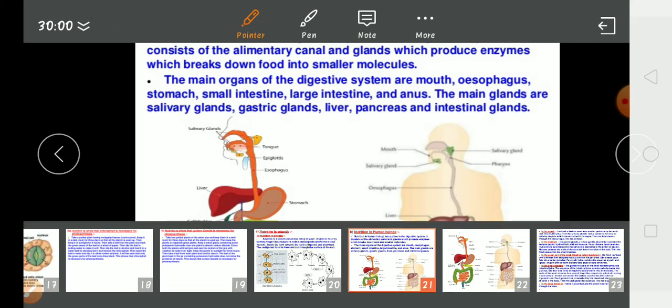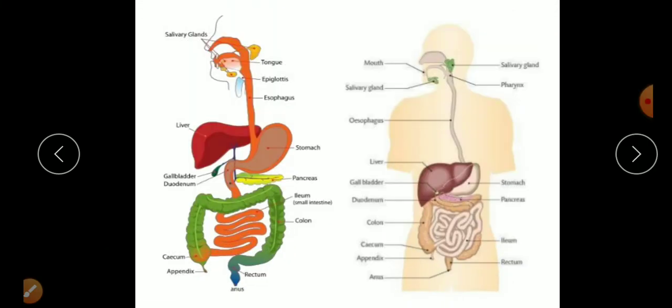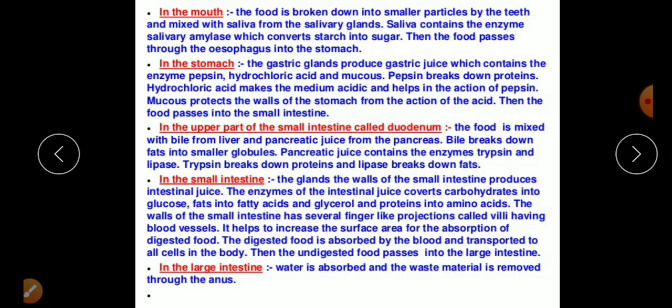Now we are going to talk about how the process of nutrition occurs. First of all, in the mouth, the food is broken down into smaller particles with the help of the teeth. We know we have two sets of teeth, the milk teeth and the permanent teeth. The teeth grind the food, cut it, and mix it with saliva from the salivary gland. Saliva contains an enzyme called salivary amylase, which converts starch into sugar.